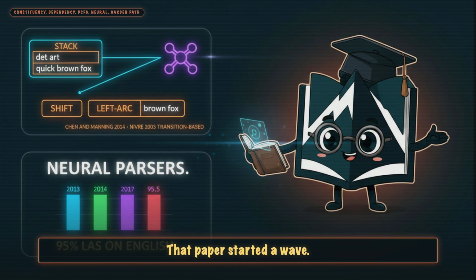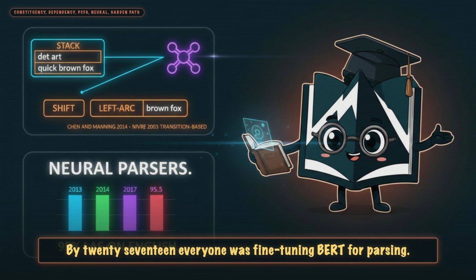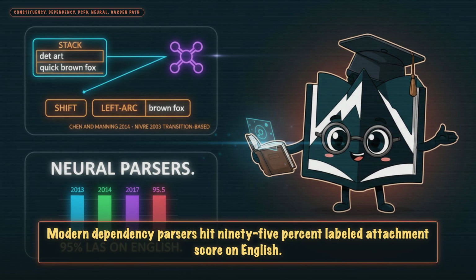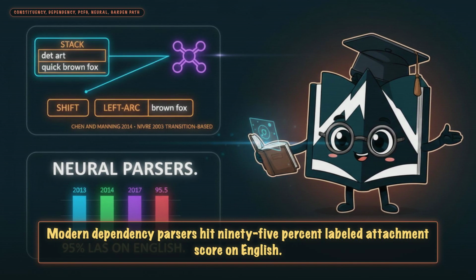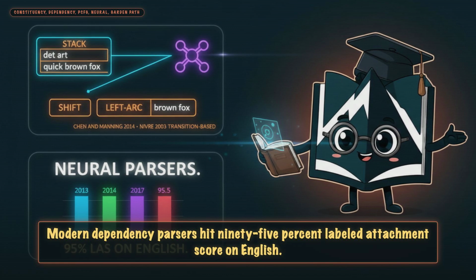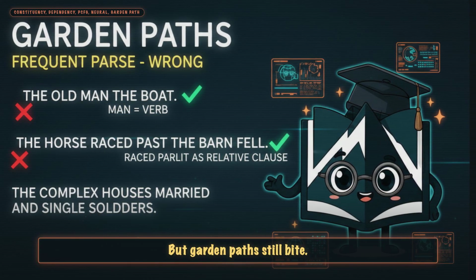That paper started a wave. By 2017, everyone was fine-tuning BERT for parsing. Modern dependency parsers hit 95% labeled attachment score on English. But garden paths still bite.